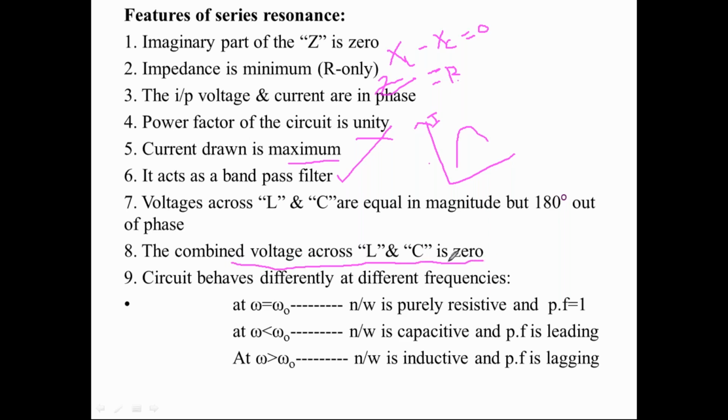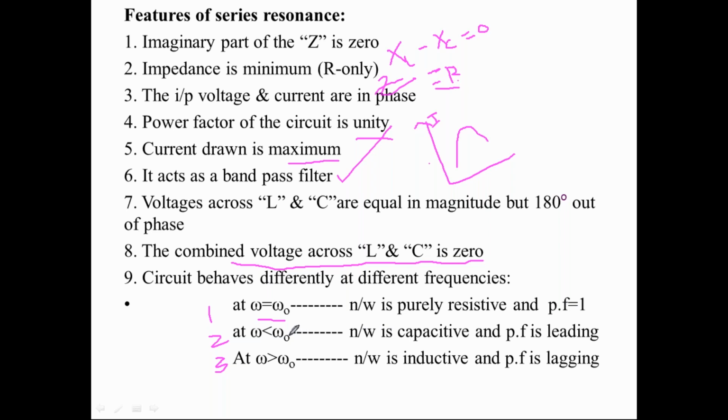Now, coming to the behavior of the resonance circuit. The resonance circuit has 3 types of behaviors depending upon the operating frequencies. Exactly at the resonant frequency, our circuit is a purely resistive circuit, and the power factor is equal to 1.